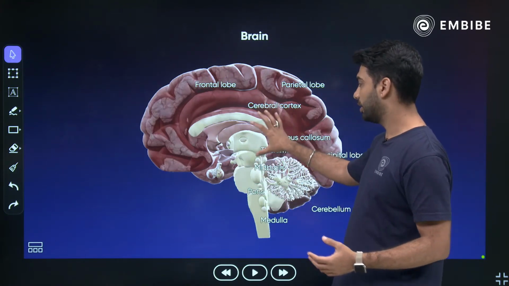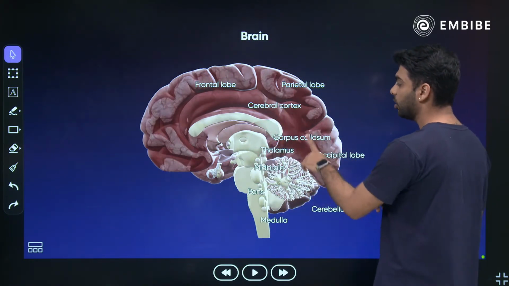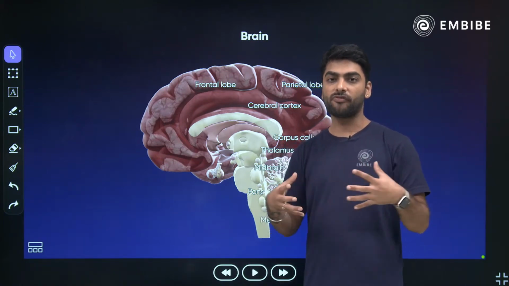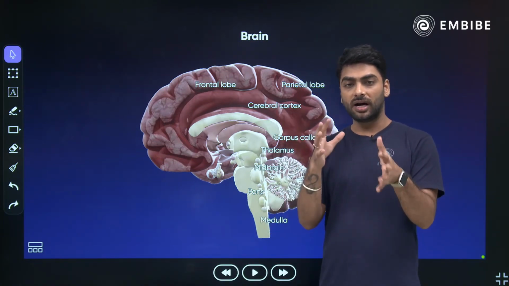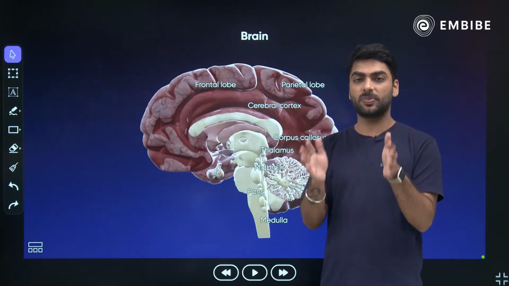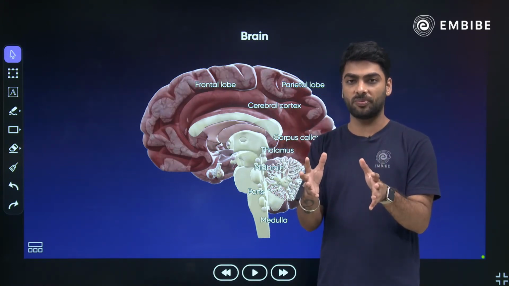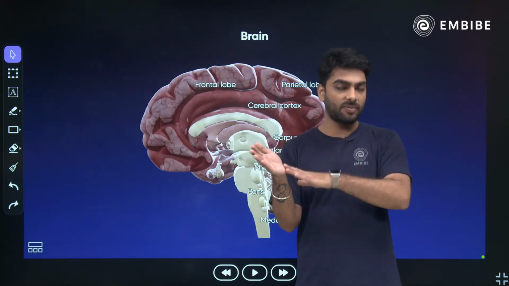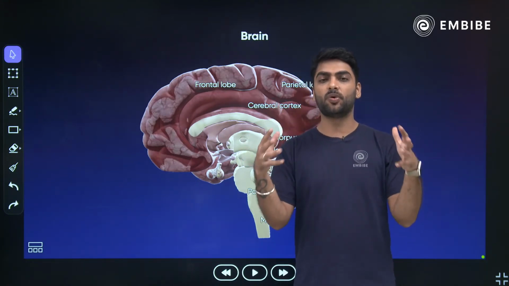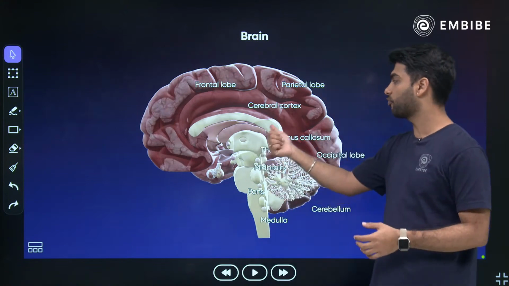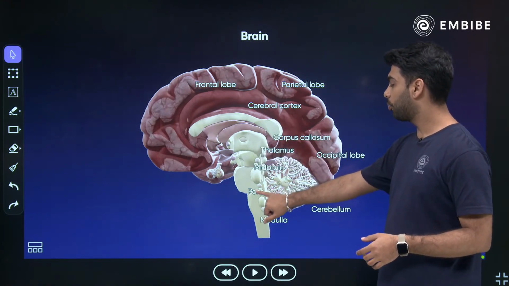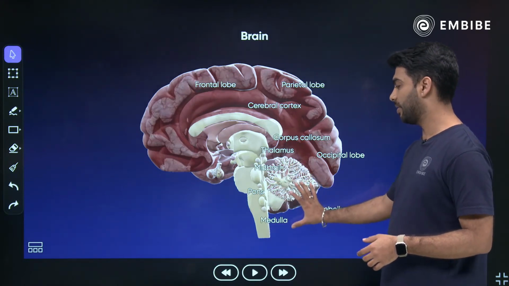Okay. The cortex is the inner part. Then you have the corpus callosum. Corpus callosum is a band of networks that attaches both the hemispheres of the brain. The brain has two hemispheres, left hemisphere and right hemisphere. These are attached to each other with the help of the corpus callosum. Then you have the midbrain, pons, medulla and the cerebellum.